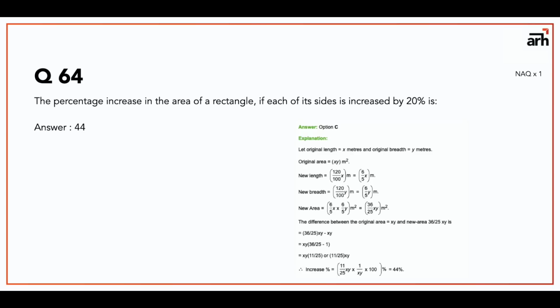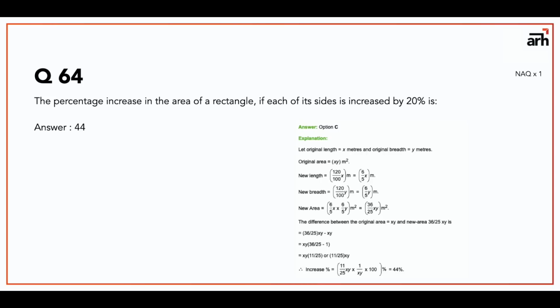Now you calculate the percentage area as 11 by 25 xy upon xy, that will be 11 by 25 xy into 1 by xy into, because you have to give the answer in percentage, into 100. If you solve that, your answer is going to be 44. So the answer for 64 is 44.